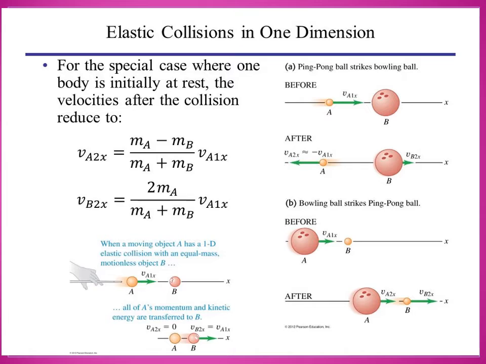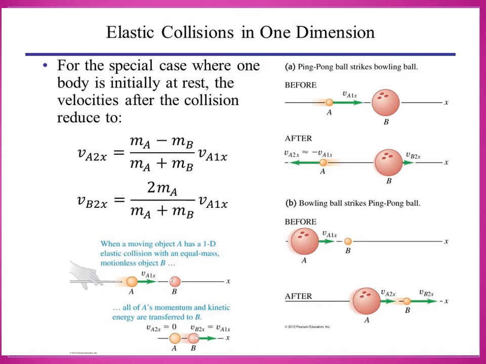Now using the formula a square minus b square equals (a plus b)(a minus b), we substitute. It is on page number 195, note it. So m1 into (u1 plus v1)(u1 minus v1) equals m2 into (v2 plus u2)(v2 minus u2). Solving and rearranging, we finally get v2 equals 2m1 by (m1 plus m2) into u1, plus (m2 minus m1) by (m1 plus m2) into u2.